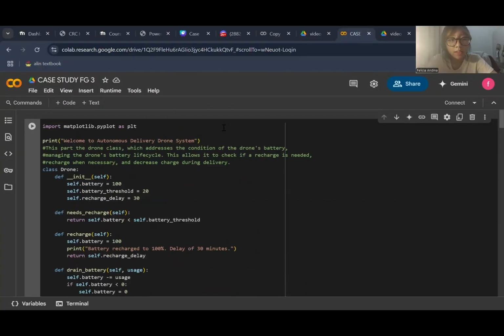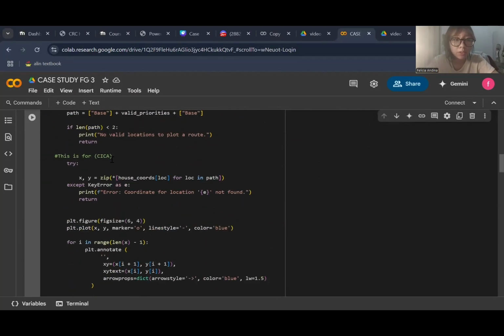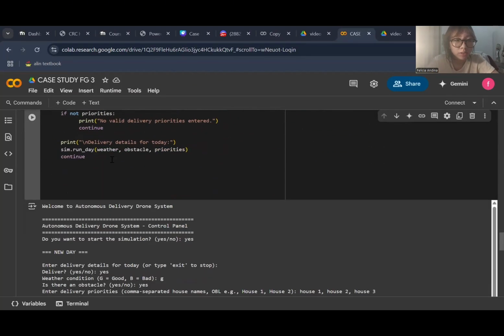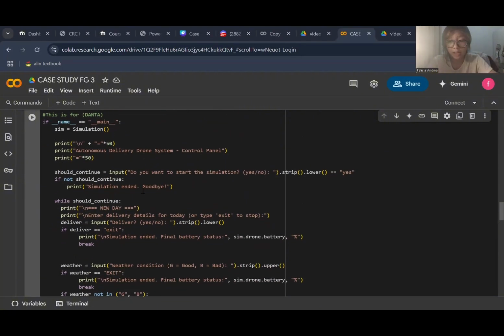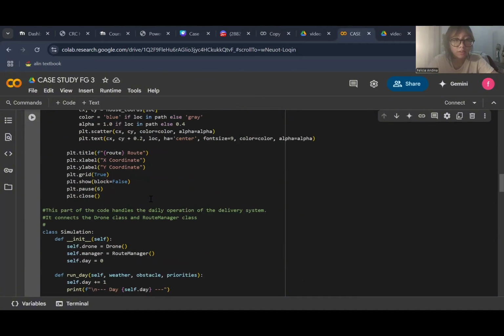Everyone, my name is Felicia Andina. I'm from Chemical Engineering, and today I'm going to discuss our case study, which is case study 6, Autonomous Delivery Drone System, and I'm going to discuss the looping part. So how it works in our drone delivery system, this is the looping part, is that at the bottom of the code, we have this section that runs the program. It starts by greeting the user, asking whether we want to start the simulation or not. If we say yes, then the looping will start, and if we say no, then it's going to end.